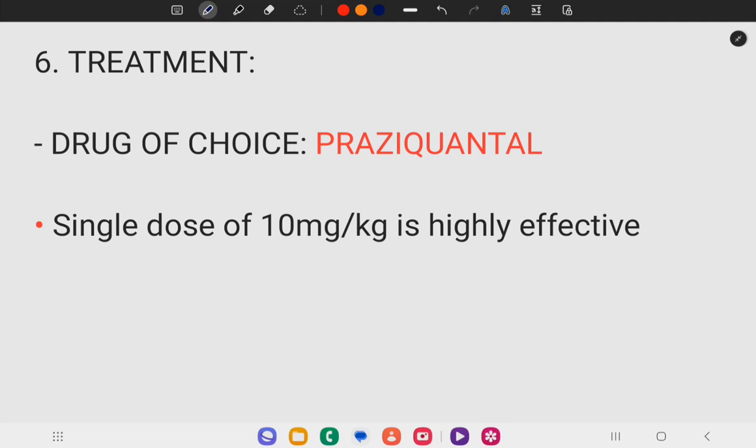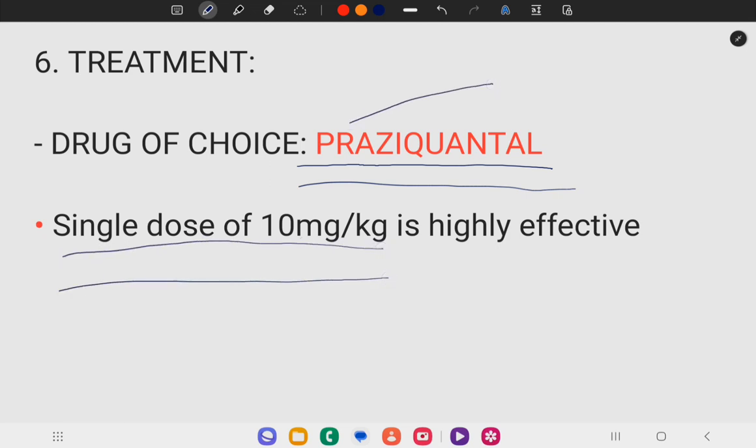Drug of choice for treatment of intestinal taeniasis is praziquantel, and a single dose of 10 mg per kilogram is highly effective.